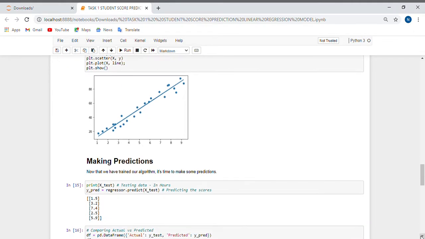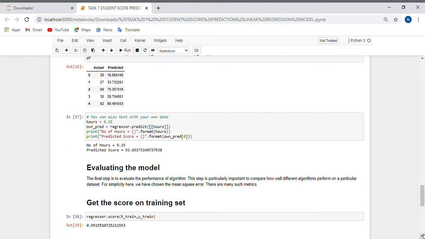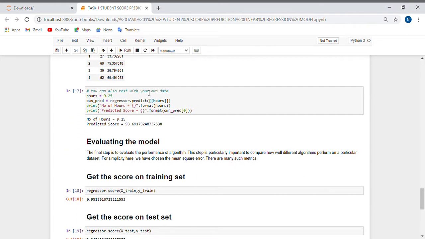And now it's time to make some predictions. So we are testing the data, and comparing actual versus predicted. These are the actual values, and these are the predicted ones. You can also test with your own data. For example, for 9.25 hours we have to predict how much a student will score. So this is the prediction: 93.69% is what a student will score if he studies for 9.25 hours.